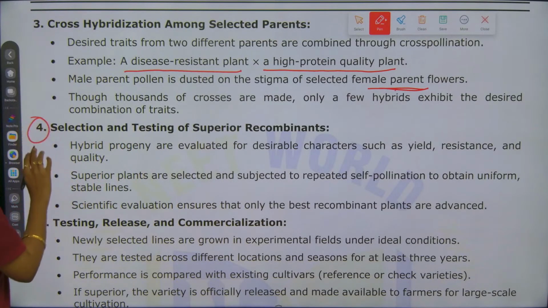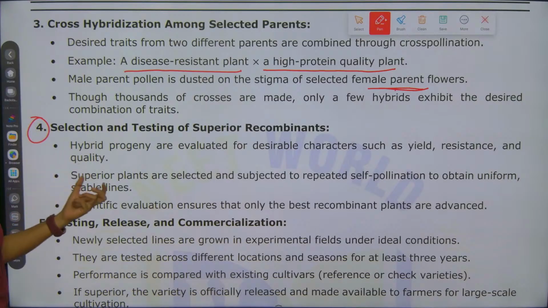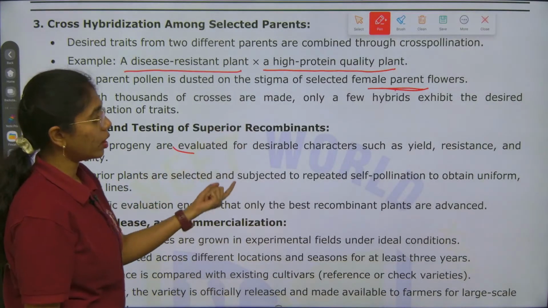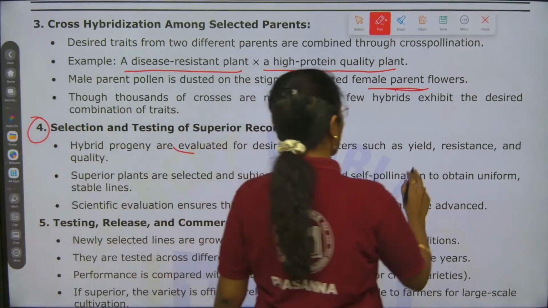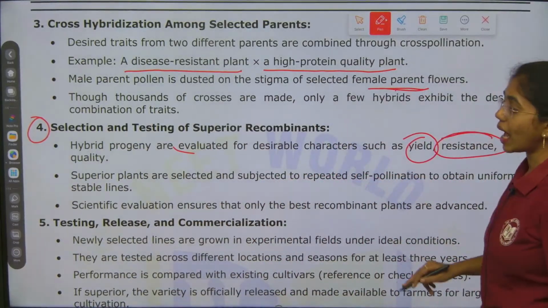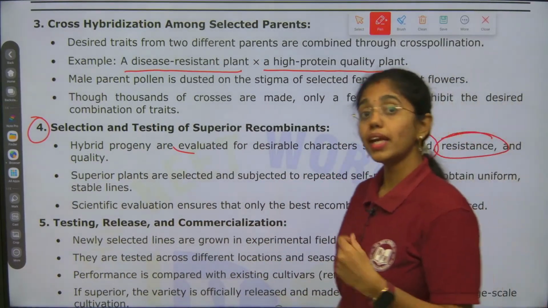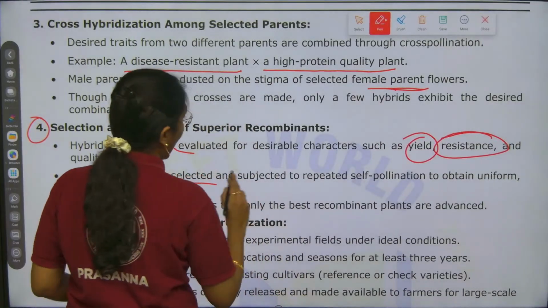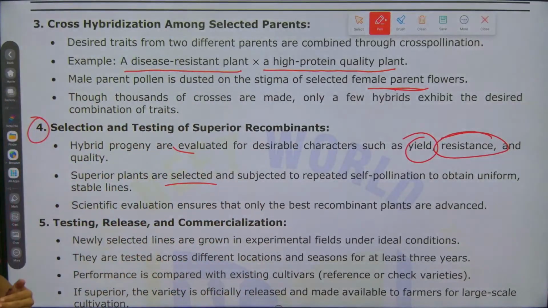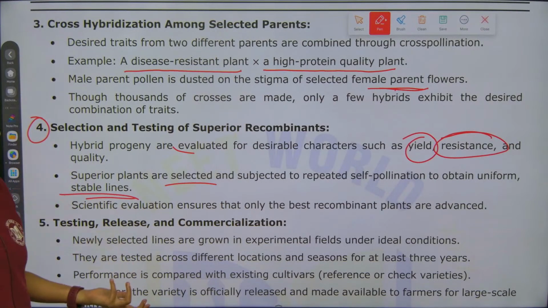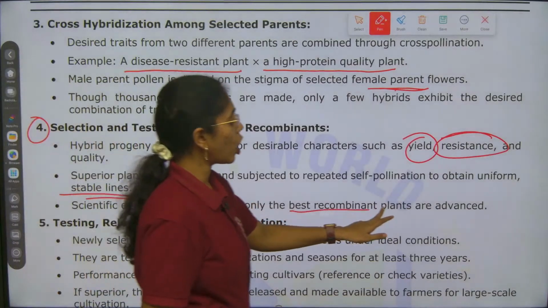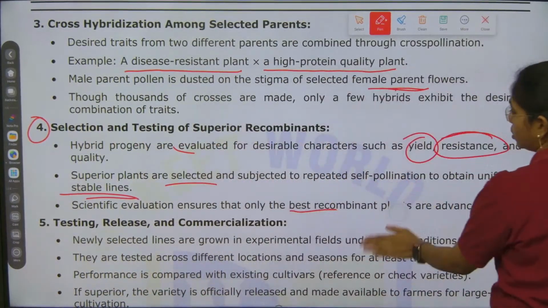Next, fourth is selection and testing of superior recombinants. Hybrid progeny are evaluated for desirable characters such as what? Yield, resistance and quality. Superior plants are selected and subjected to repeated self-pollination to obtain uniform stable lines. Scientific evaluation will ensure only the best recombinant plants are advanced.